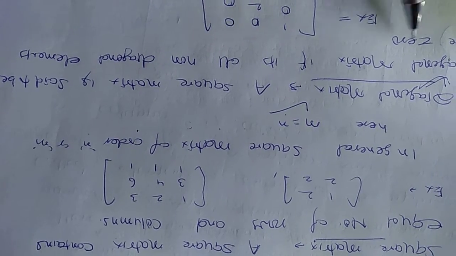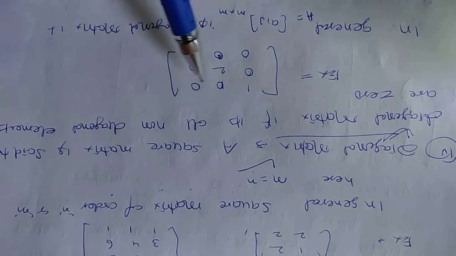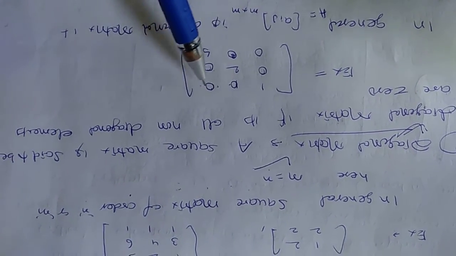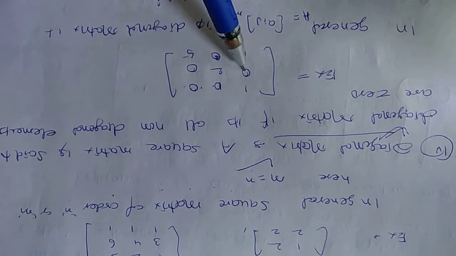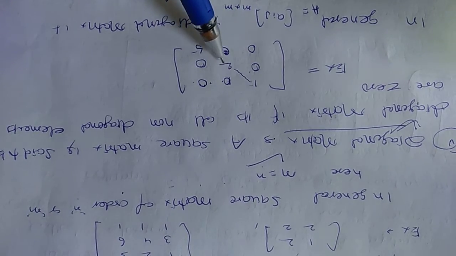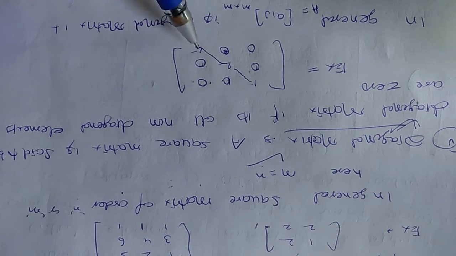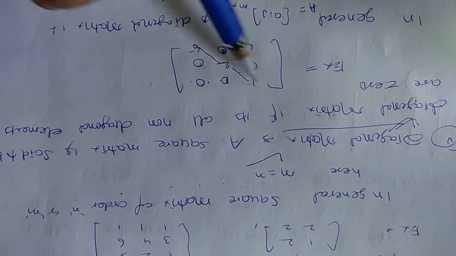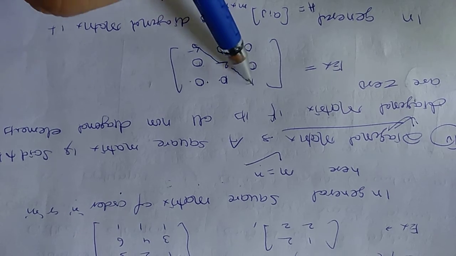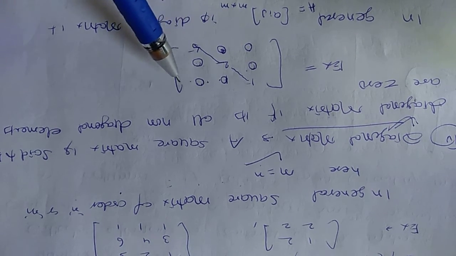A square matrix is said to be diagonal if all non-diagonal elements are zero. See here what we see: the non-diagonal entries are 0 0 0 0 0 0. These all 0s are non-diagonal elements. This is the diagonal element, you know it very well. This is the diagonal, no need to define what a diagonal is. What we see here is that the diagonal elements are non-zero, that is 1 2 5, and all non-diagonal elements are 0.